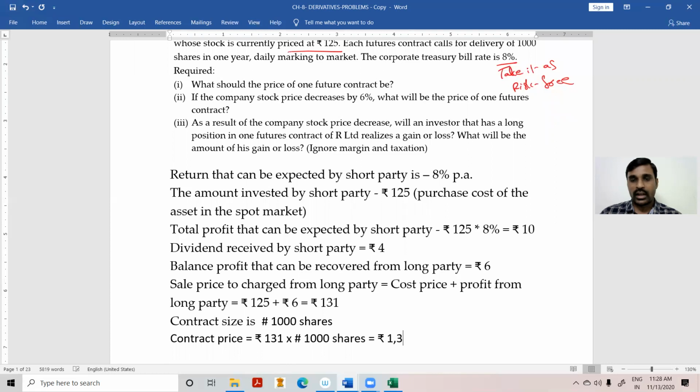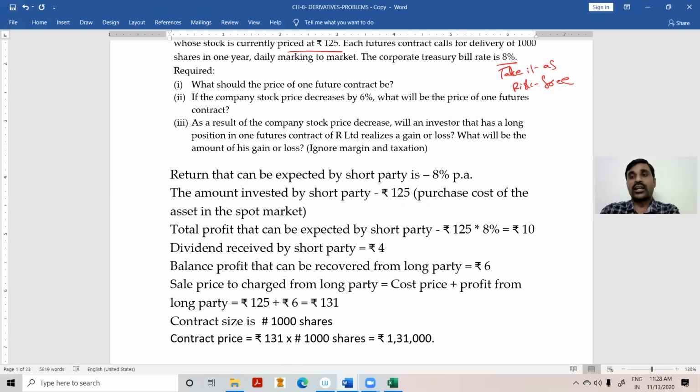It will be 1,31,000. Look at this problem. Nowhere have I used the formula. Just logic. I am taking a riskless position, so I am entitled only to the risk-free profit. How much have I invested? I have invested 125. On that, how much am I eligible for as return? 8%. That is 10 rupees.